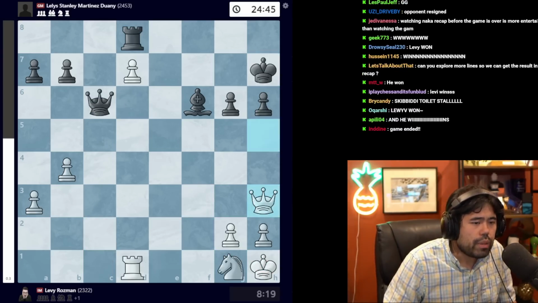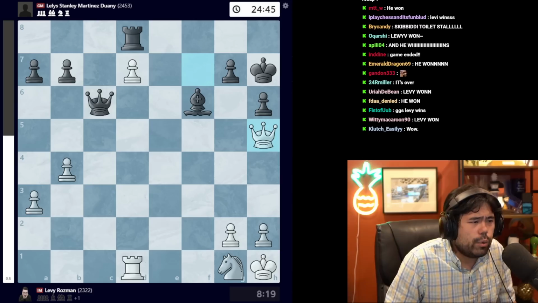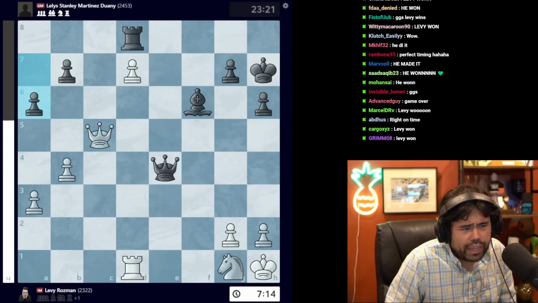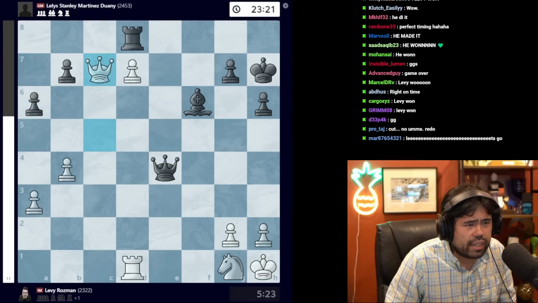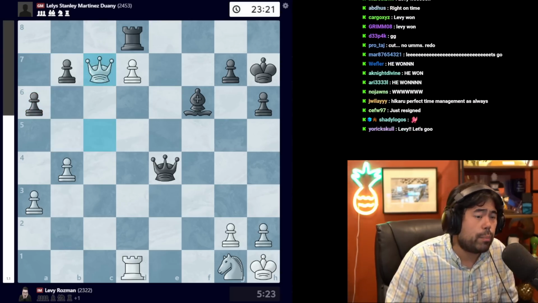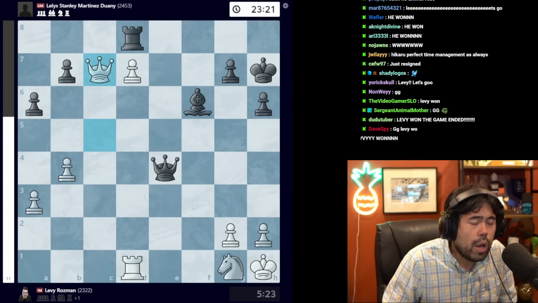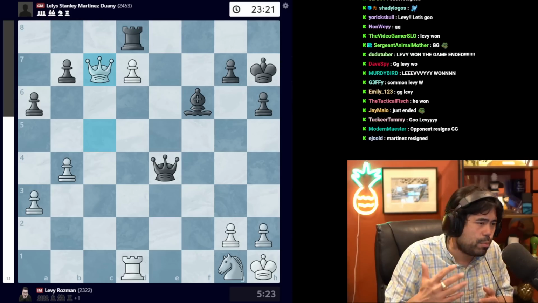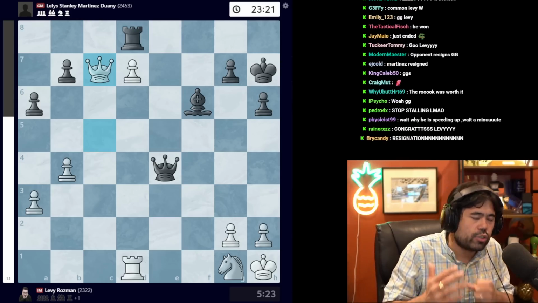So in this position, after queen to h5, we now get the move queen e4 instead. Levy plays queen to c5, and we have this move a6. Levy goes queen to c7 here, and we get this move b5. Now b5 is a big mistake also, but I suspect that Levy's opponent at this point was mentally sort of just gone here. I think his opponent probably just thought he was losing and wasn't super sharp or focused.